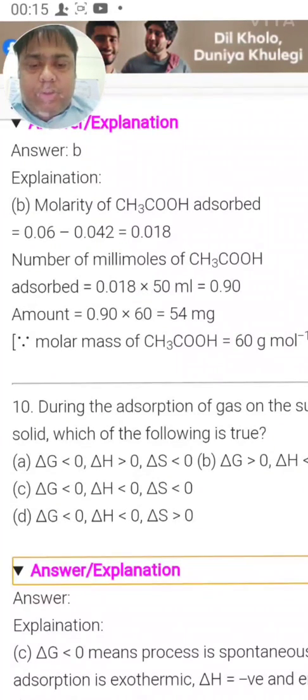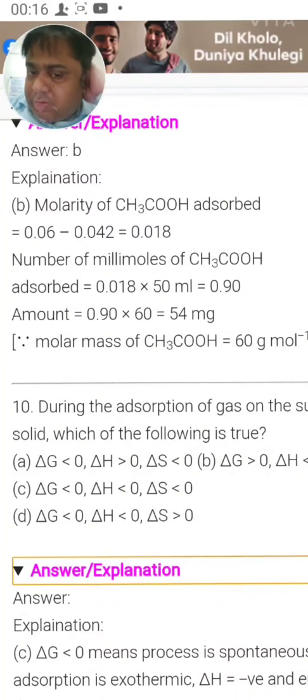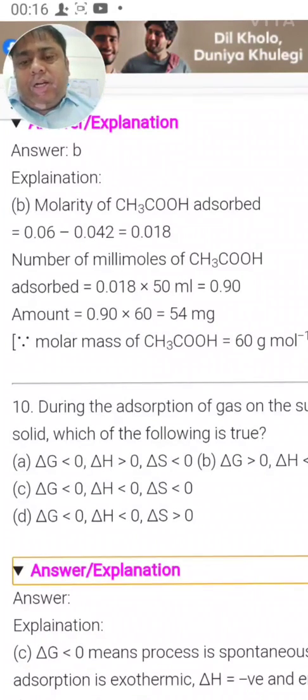Delta G less than 0 means the process is spontaneous and the adsorption is exothermic. And delta H is negative and entropy is decreasing. That is, delta H is negative. So C they are saying. Correct. So if energy comes out, then delta G should be less than 0. It should be negative. Delta H should be negative and delta S should also be negative. So it is true to say that C is right.